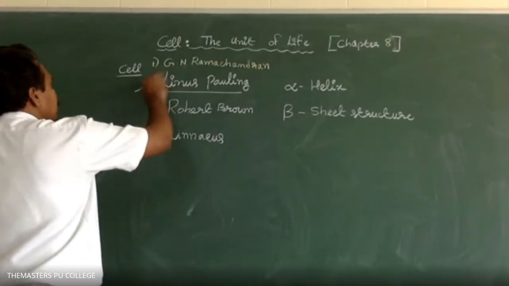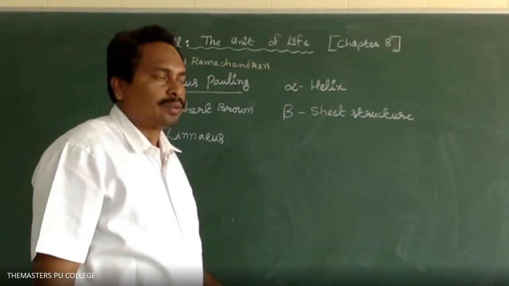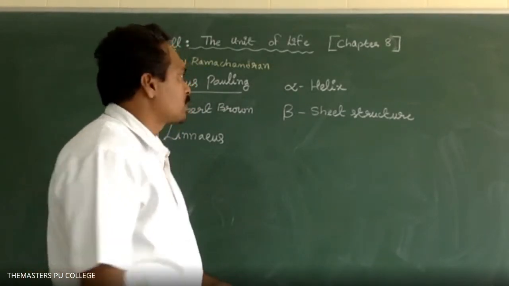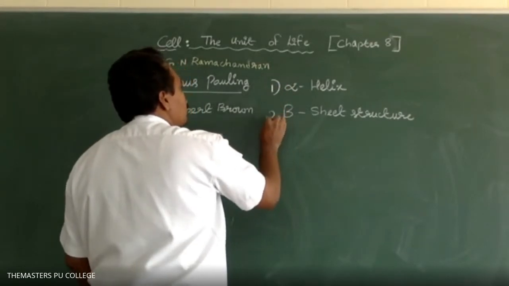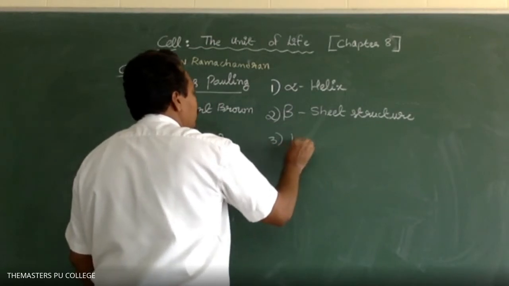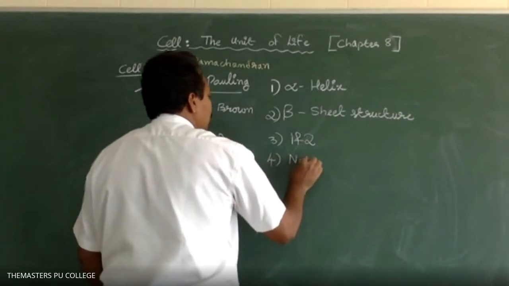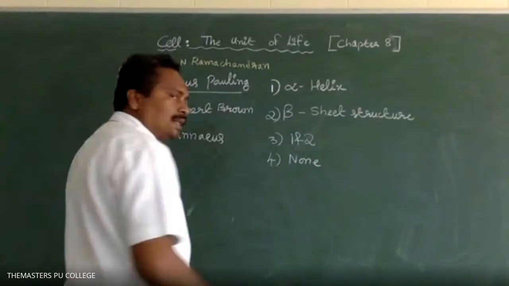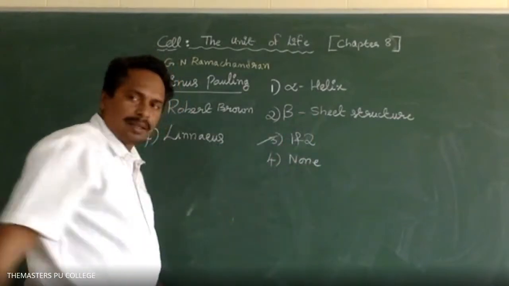Which of the following are useful for solving the structure of collagen protein? Option 1 alpha helix, option 2 beta sheet structure, option 3 one and two, option 4 none of them. Option 3, sir. Very good. Option 3 is the correct answer.